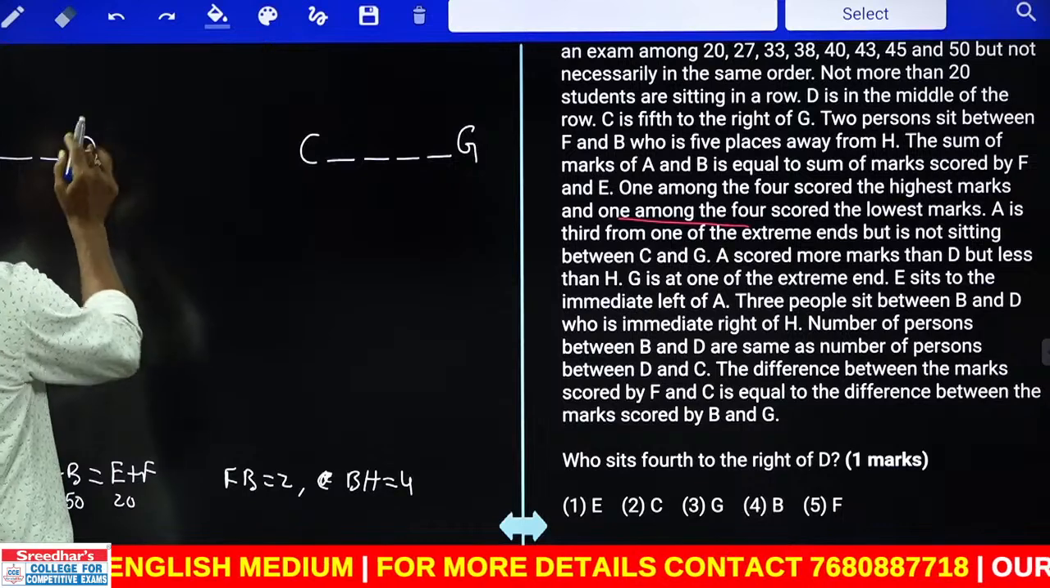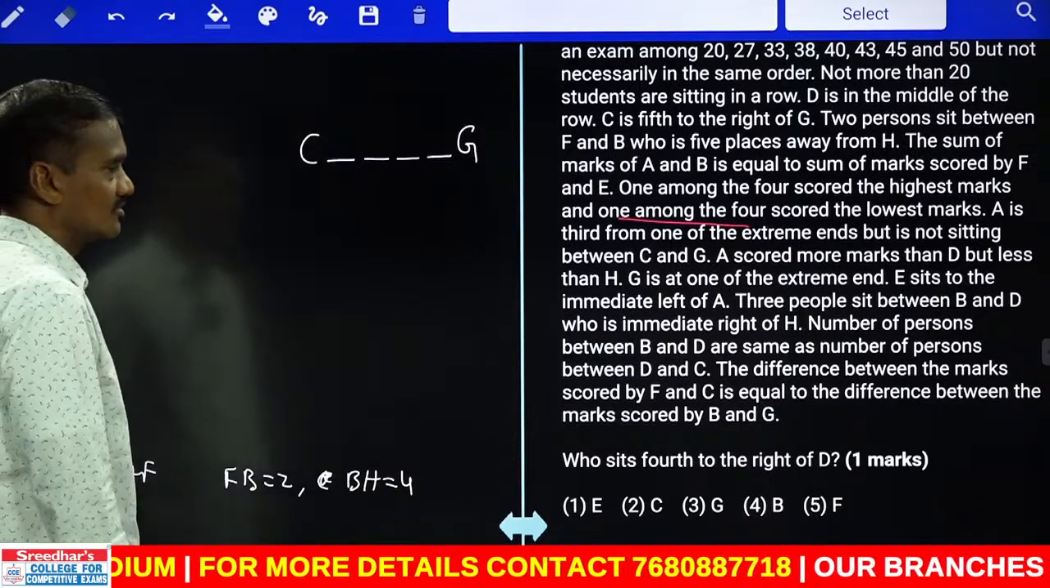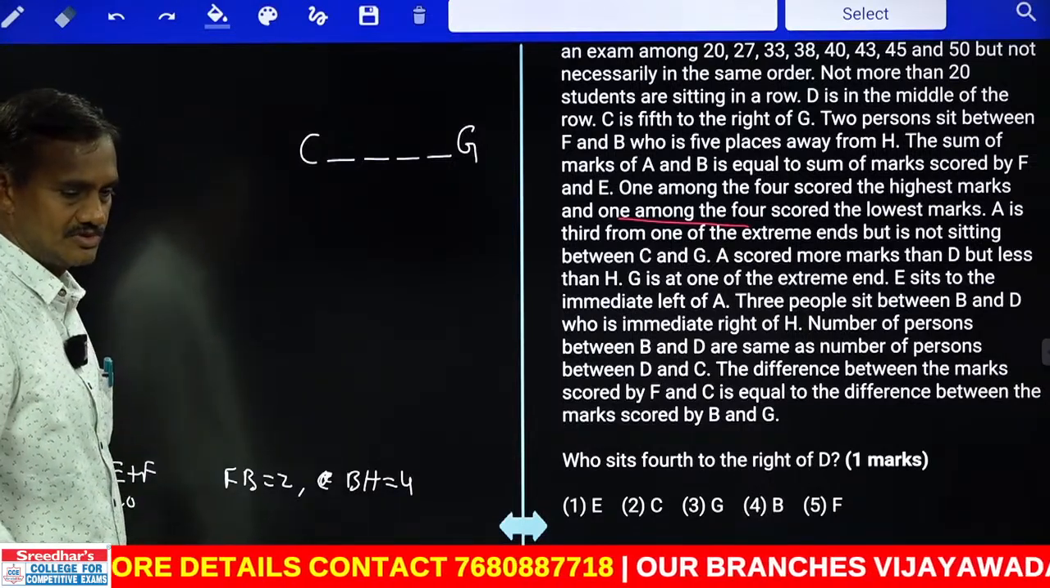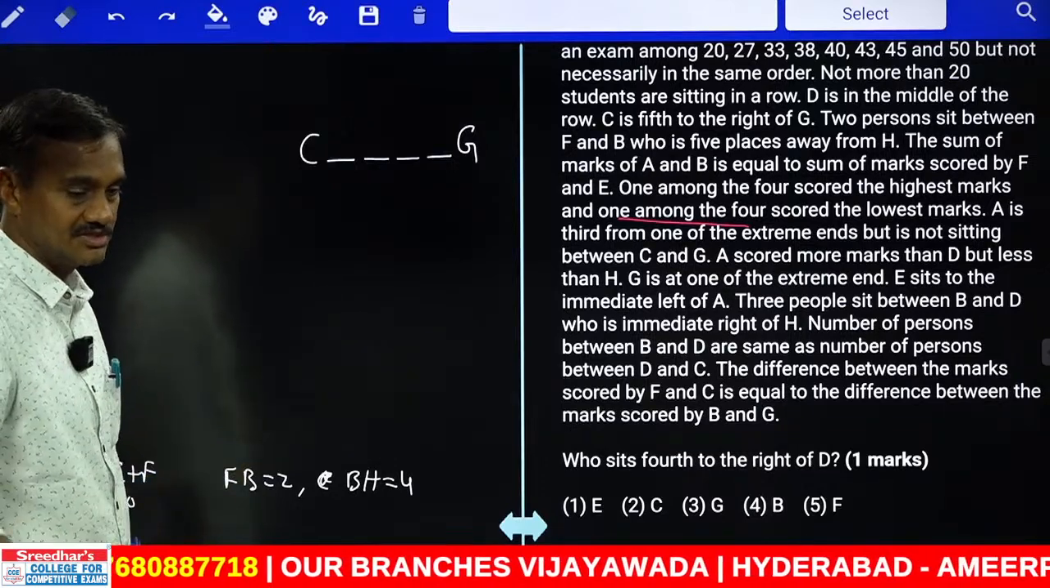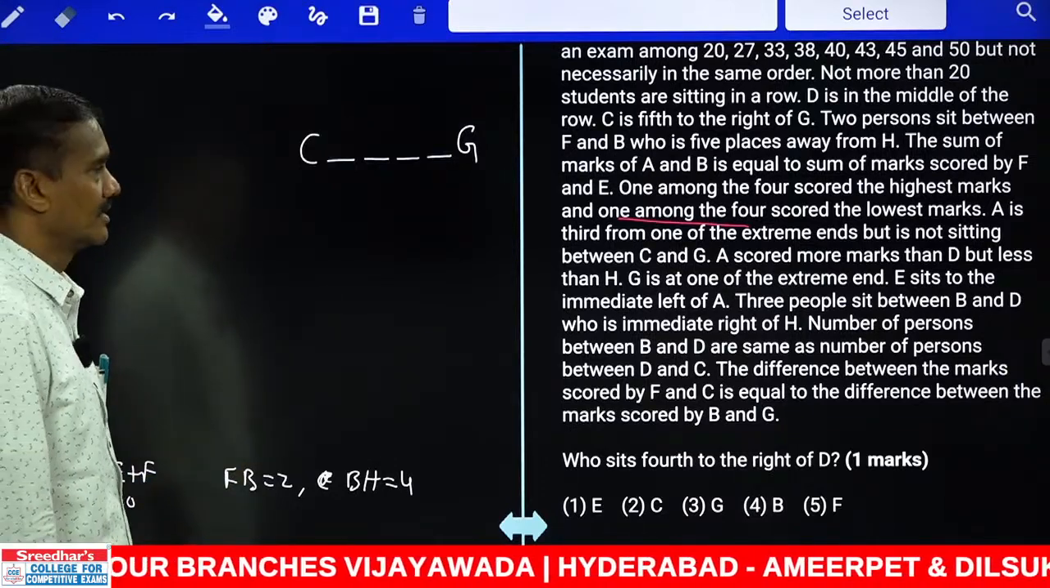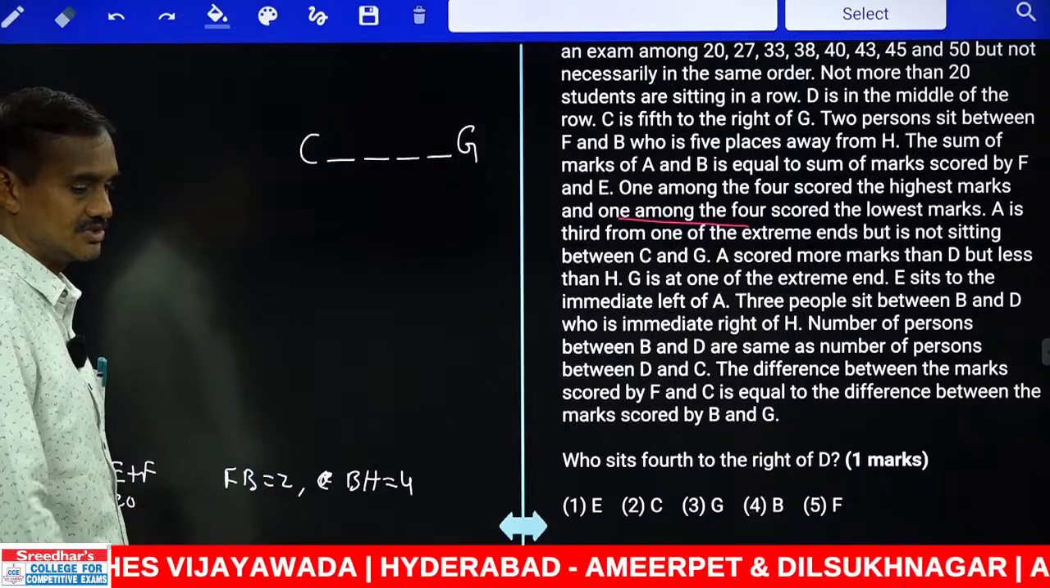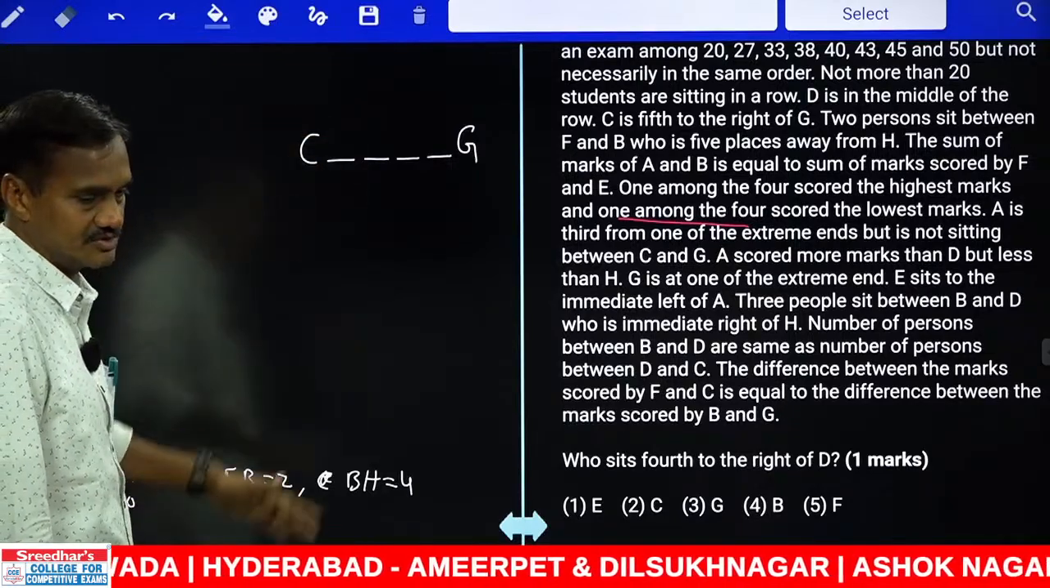Then A is south to the left also. A scored more marks than D. There is no problem with this one. And if you are working towards north also, the answers will not change at all. Because there are some new students in this session, that is the reason we have started with south.